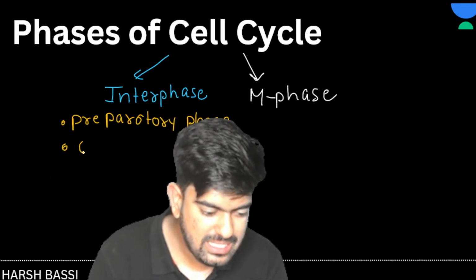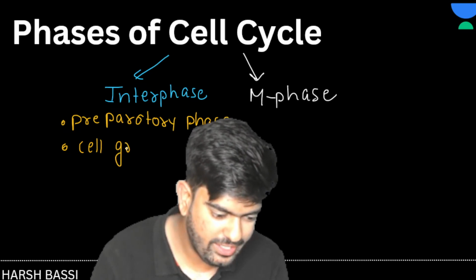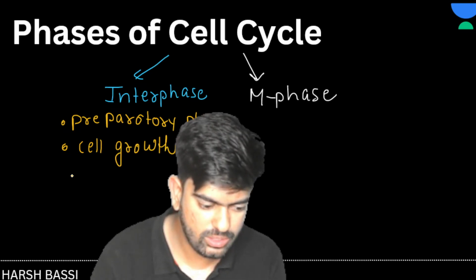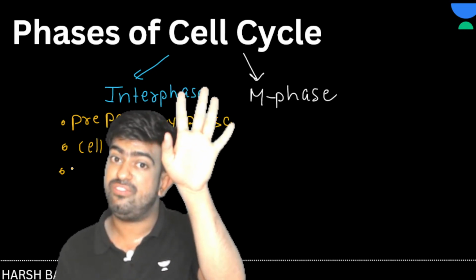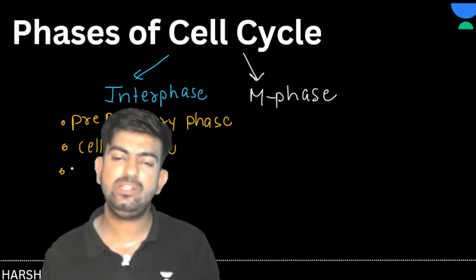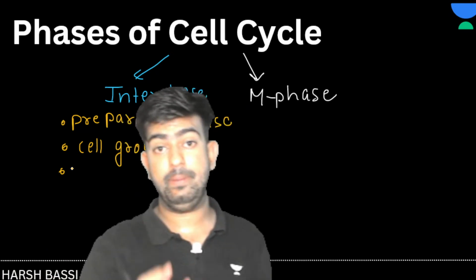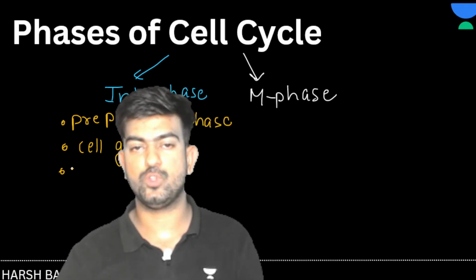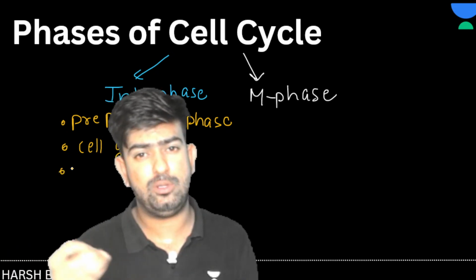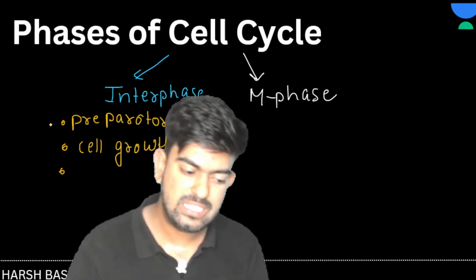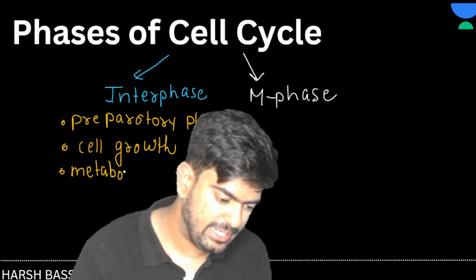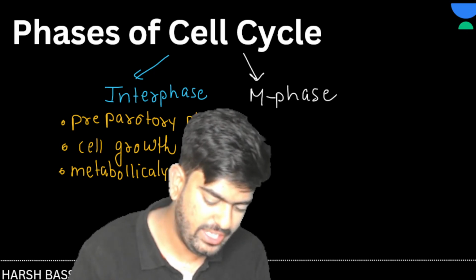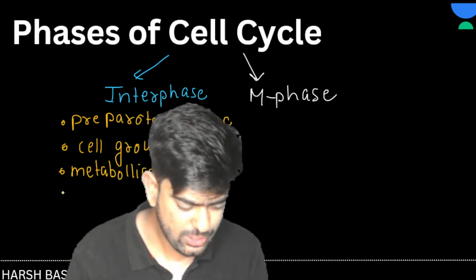Okay, so normal cell growth takes place in interphase. Cell growth is taking place. Now the cell is metabolically very active. Metabolically means what? It might be making proteins, it might be doing all the metabolic activities, catabolism, anabolism, everything the cell is doing in this interphase. So can you write here? Metabolically active, very active.